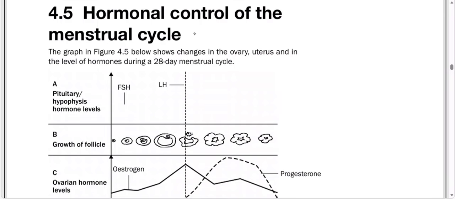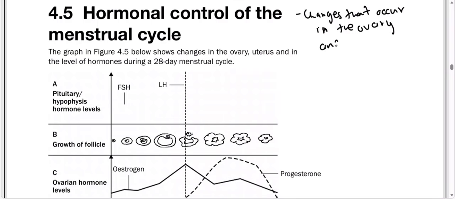Good people, remember what the menstrual cycle is again? We said the menstrual cycle is what? These are changes that occur in the ovary and the uterus from day 1 up to day 28.